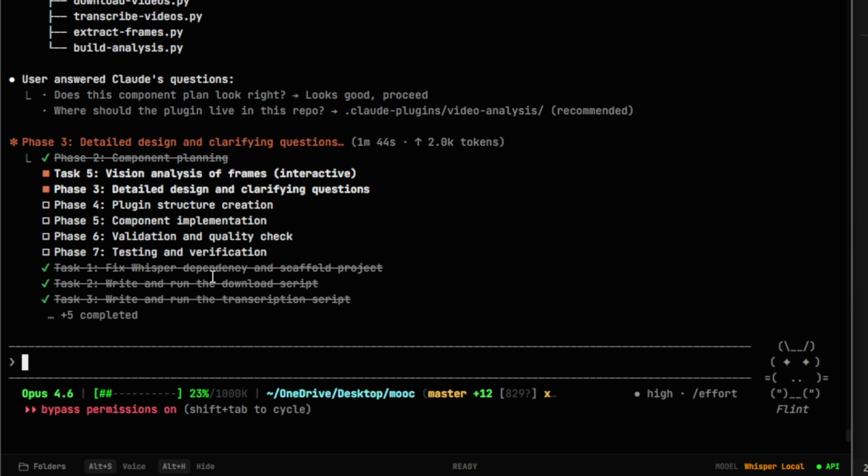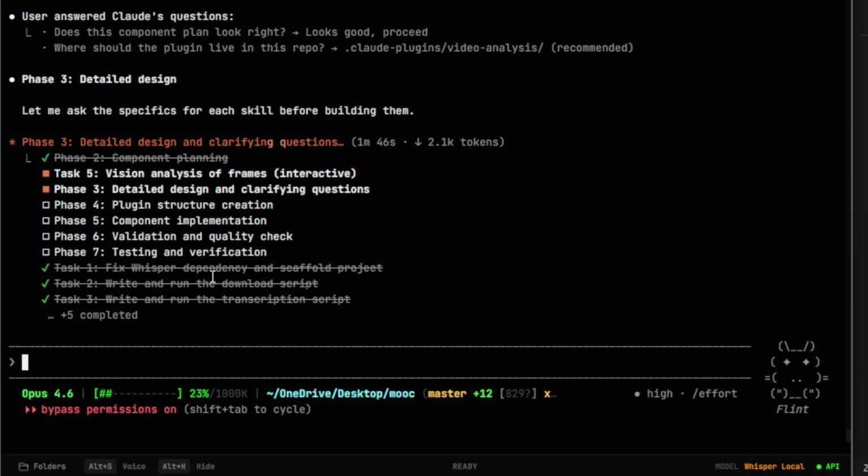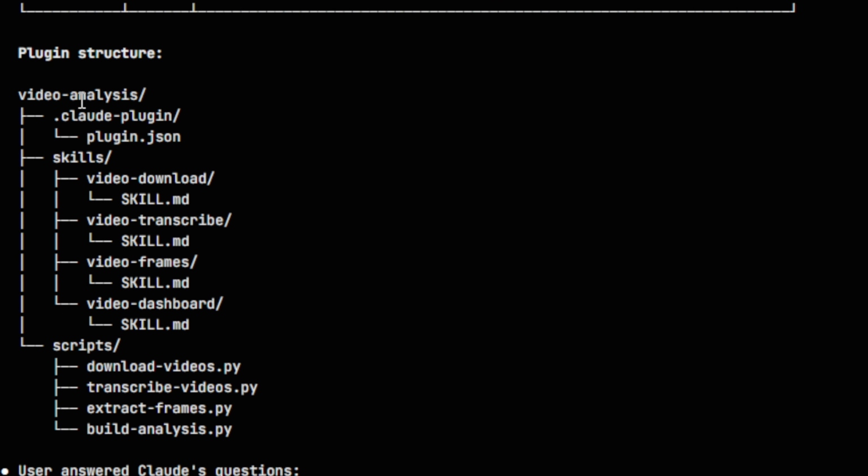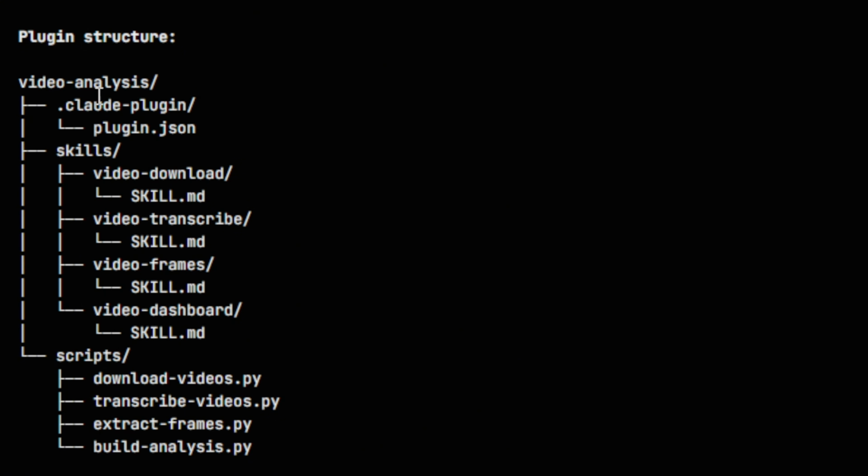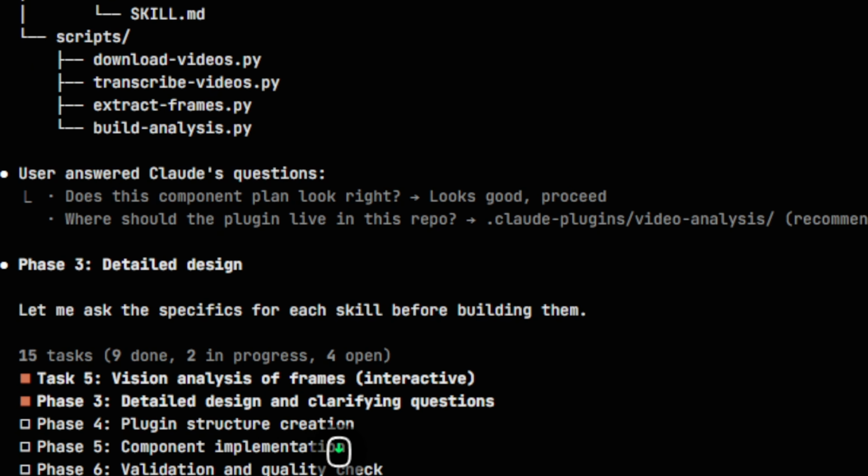But I would expect you to take a little more time and be a little bit more particular if you want these things to be as optimized as possible. And you can see here the structure, as we discussed earlier, our video analysis plugin, our Claude plugin settings, and then each individual skill.md file in the requisite subfolder or parent folder, and then different scripts that are associated with each one.